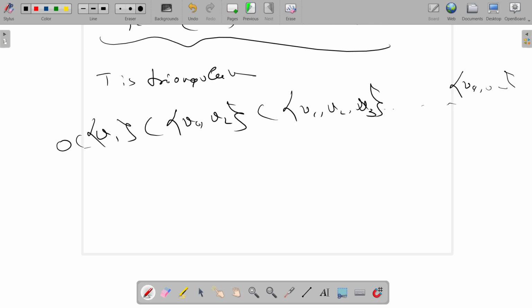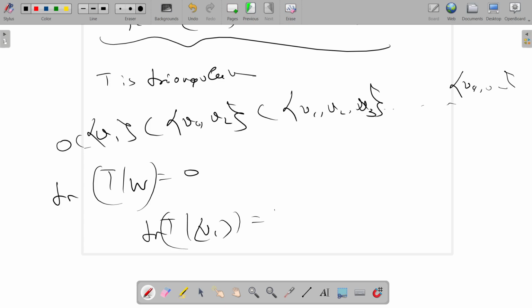For each restriction, the trace is given to be 0. So T restricted to V1 has trace 0, so the eigenvalue for this will be 0, and similarly for the others. So we get a matrix like this, where, since it's upper triangular, the diagonal elements give us the eigenvalues.